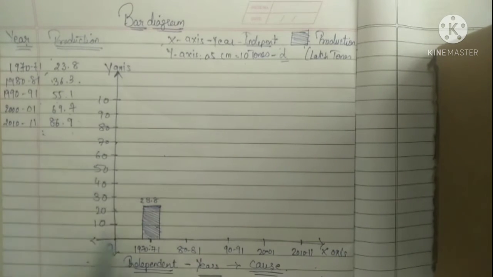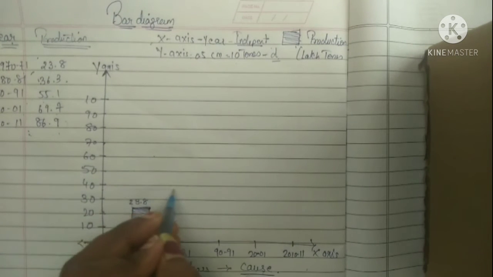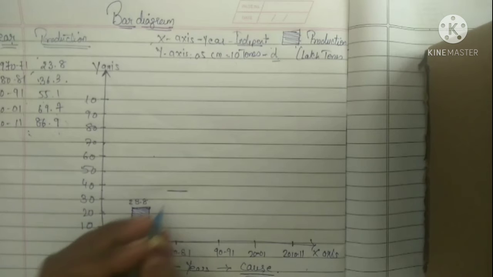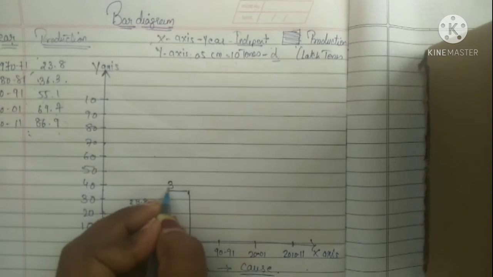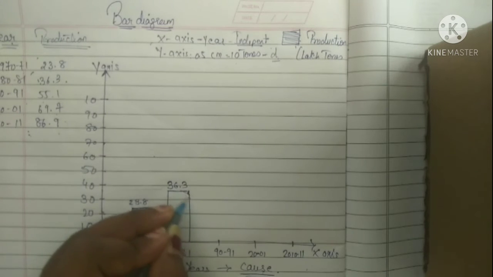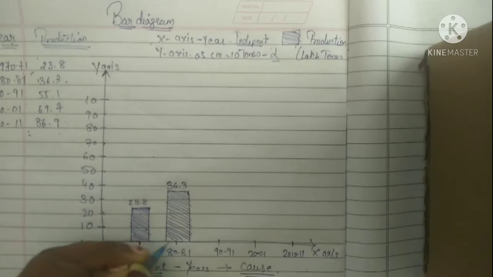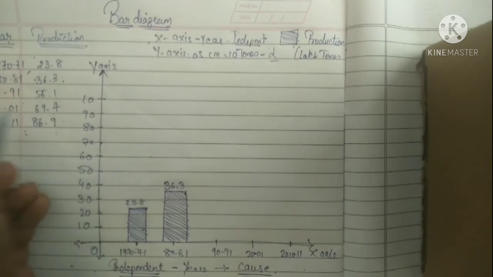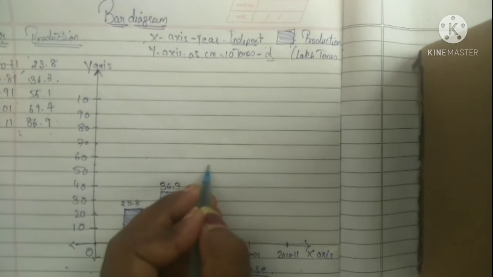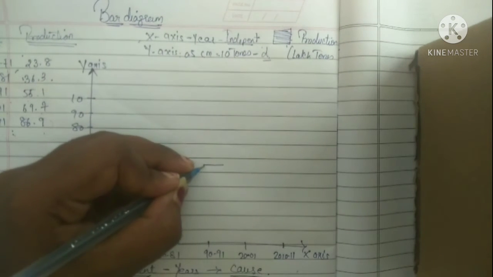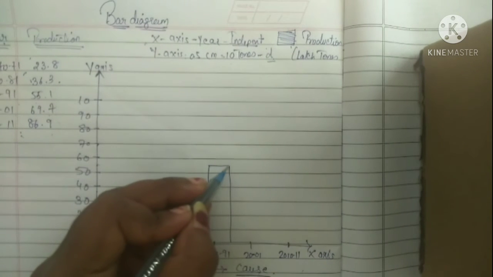Next it is 80 to 81, 36.3. So here approximately it will come. So from this portion I am taking. So see, I am pushing up here and I am making again a bar diagram which is for 36.3. Again I am cutting it. See, I am doing this randomly, but you have to use the scale and do it in a very proper manner. Then it is 55 approximately in between, we can say. So if you are seeing in between, here we are going to cut it up and again we are going to make a bar here, and after making the bar we are going to cut it up.